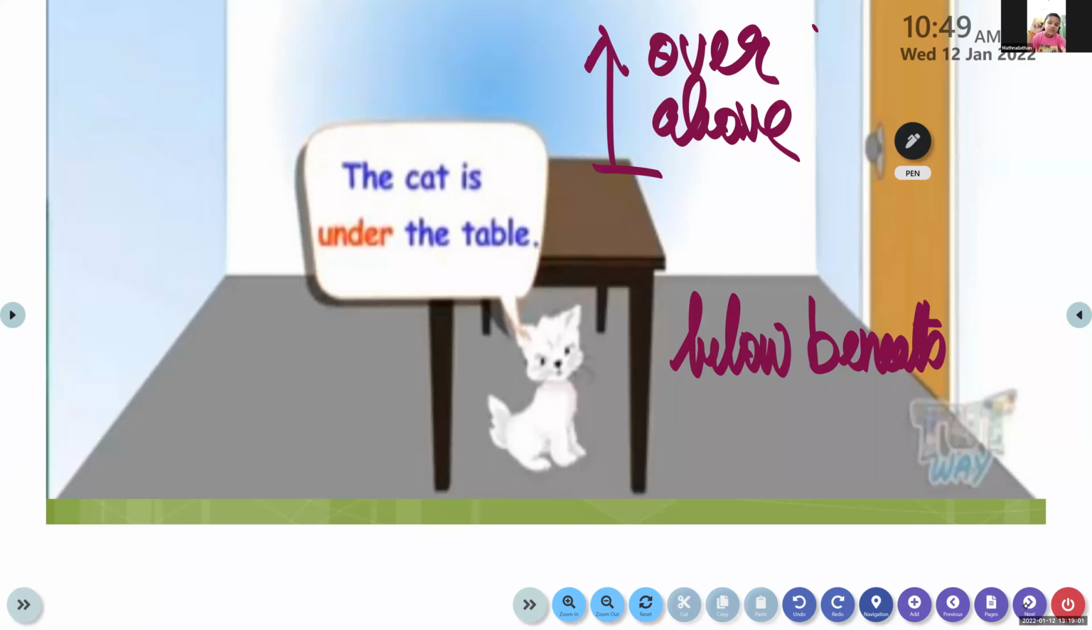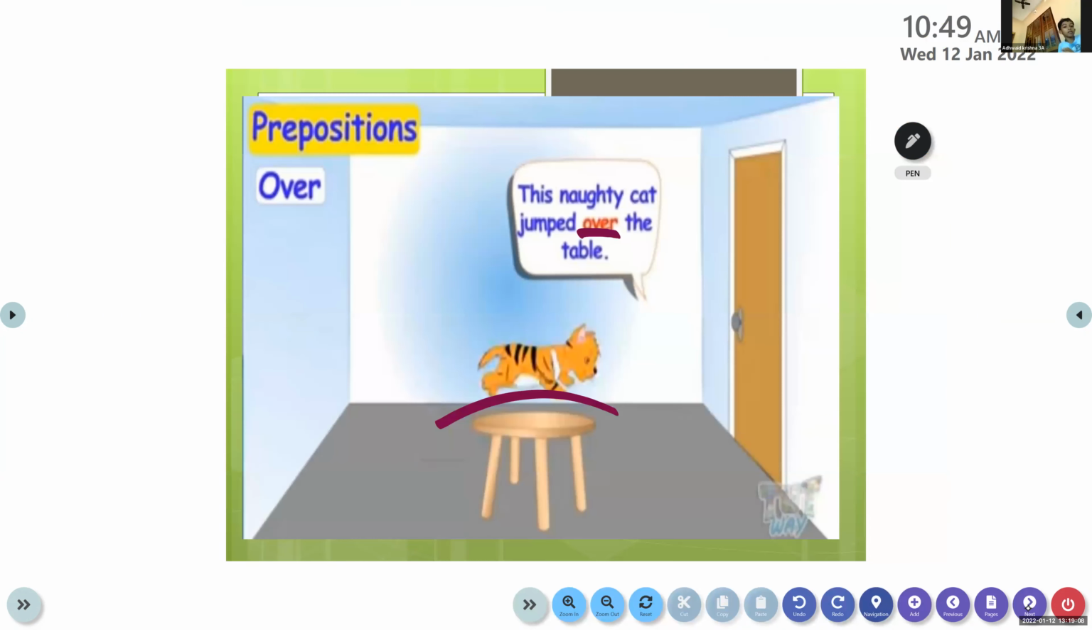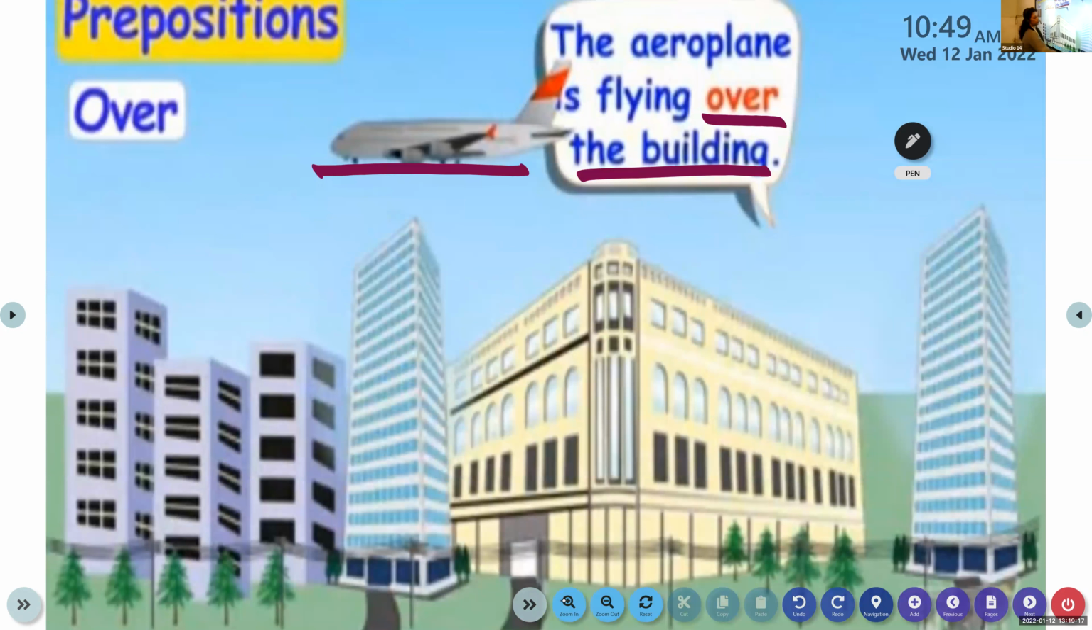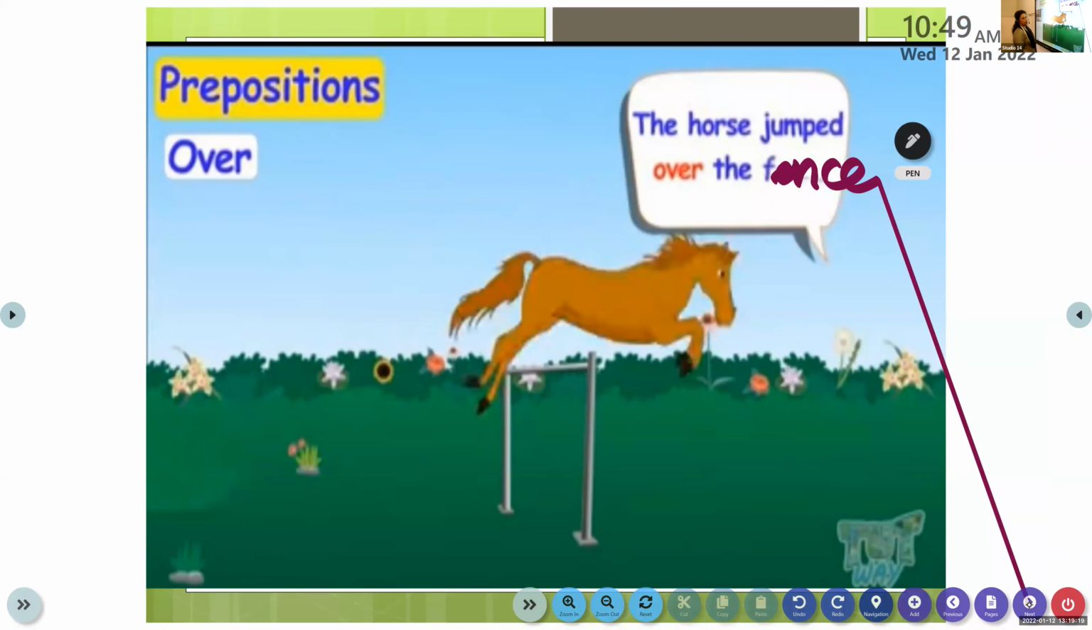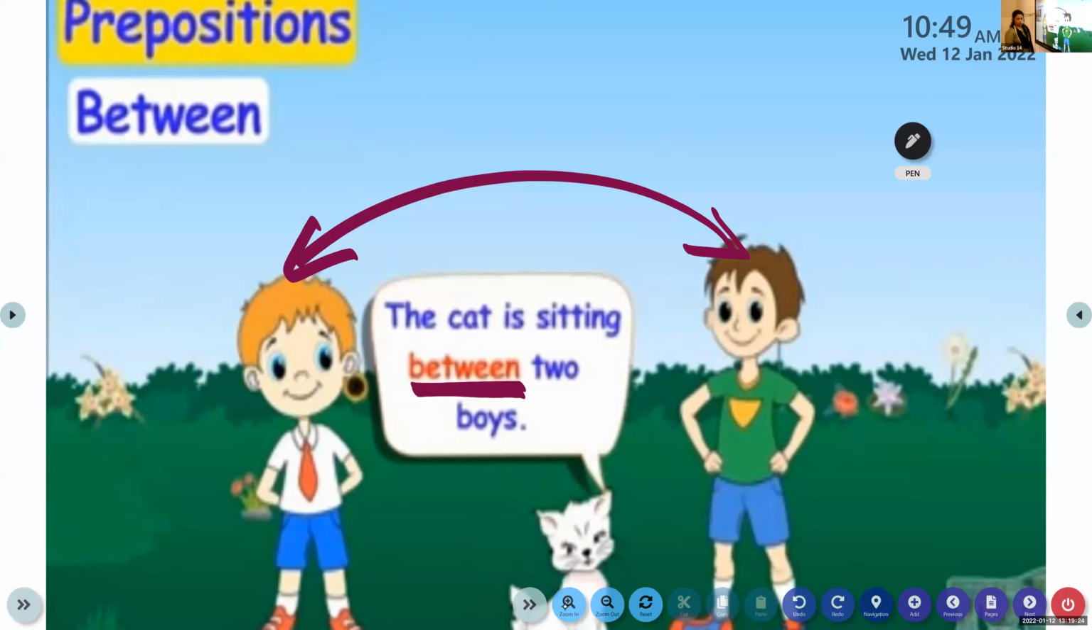Now, this is under, which shows that an object is lower than a point. This is higher than a point, so we use the prepositions over, above. It is over. So these are the prepositions near, among, beside. All these prepositions tell us where something has been placed. Between means between two things.